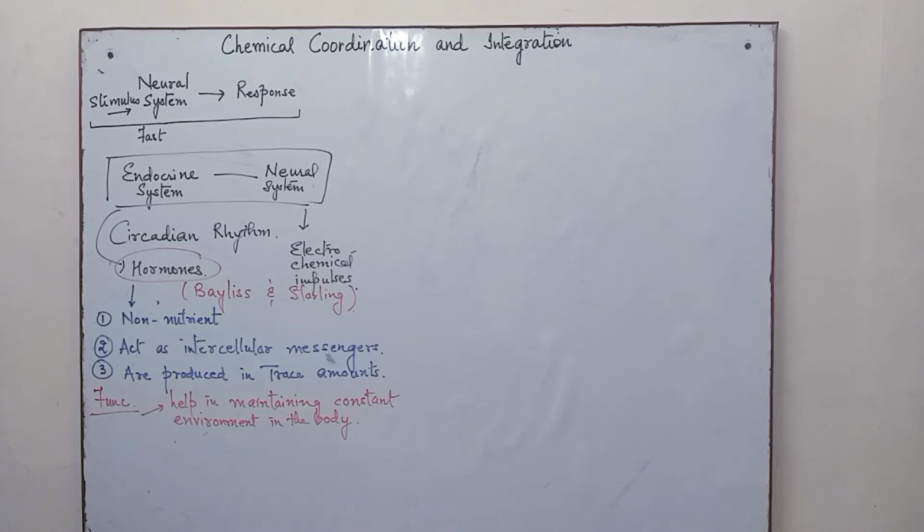That is, they help in adjusting the amount of the salt and sugar. Also, the salt in our sweat, depending upon the kind of environment we have or the surrounding conditions, the amount of the salt within the sweat is also regulated by the hormones. So the hormones are actually maintaining a constant environment within the body.